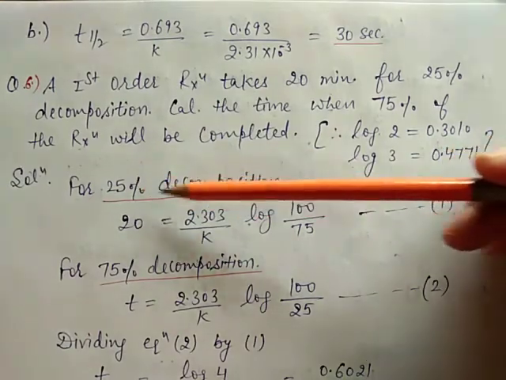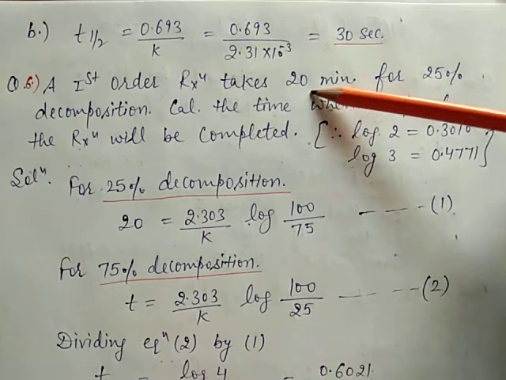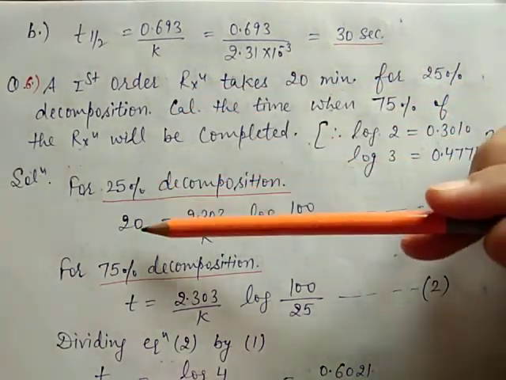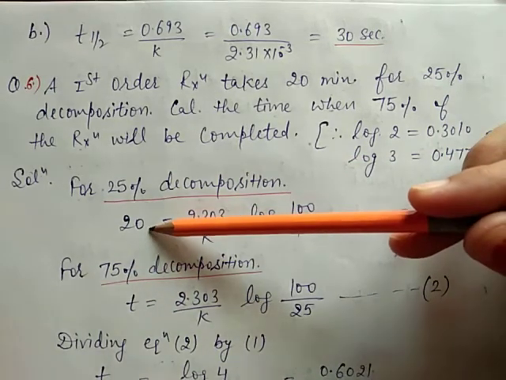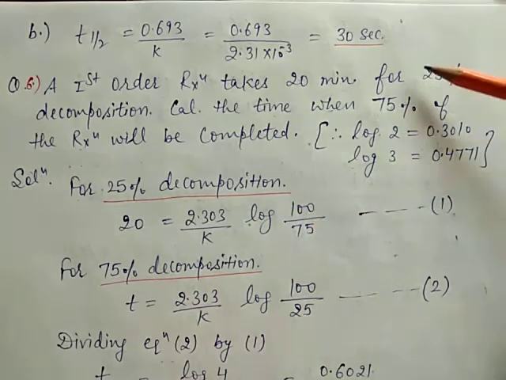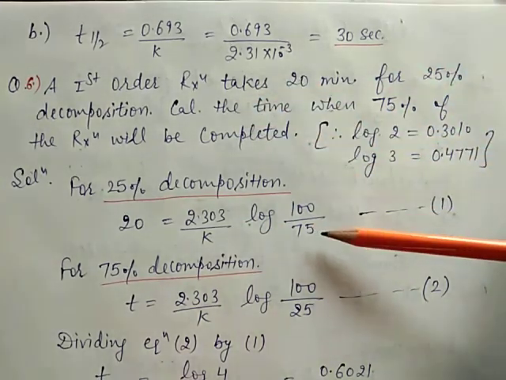First, for 25% decomposition: a first order reaction, 20 minutes given, 25% decomposition given. So here the value of time 20 is equal to 2.303 upon K log of 100 by 75. Initial is 100 and 25% decomposes, which means 75 is left.